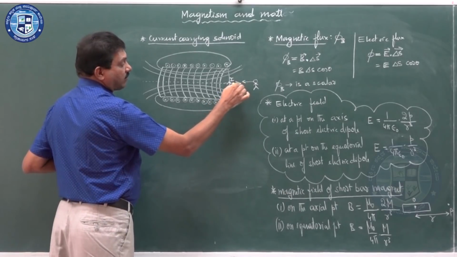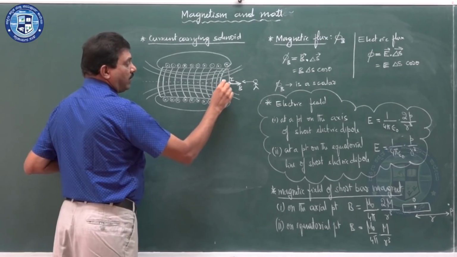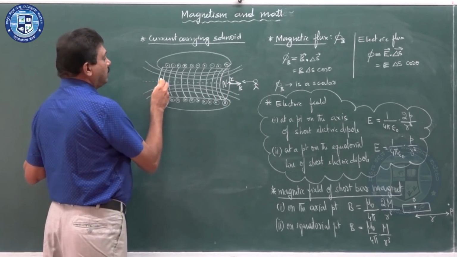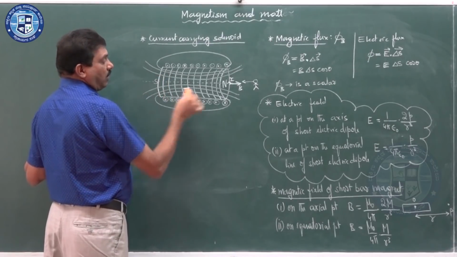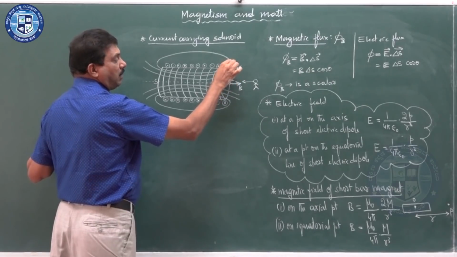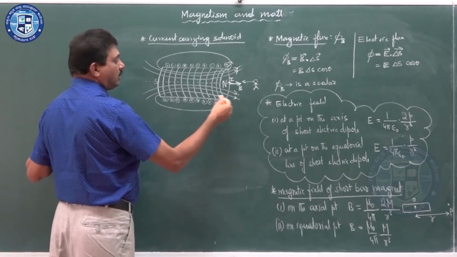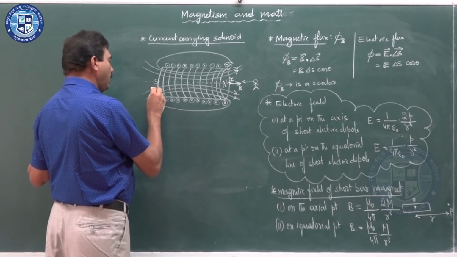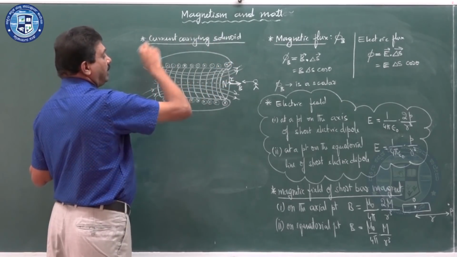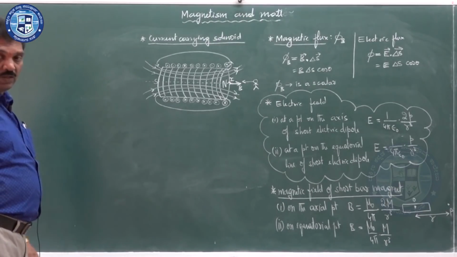This face where the magnetic field line is coming outward acts as the north pole, and this is the south pole. So, how will the magnetic field lines be? They emerge from the north pole. They are closed loops. Magnetic field lines are closed loops. They emerge from the north pole and go inward into the south pole. So, you can observe the magnetic field lines of a solenoid.